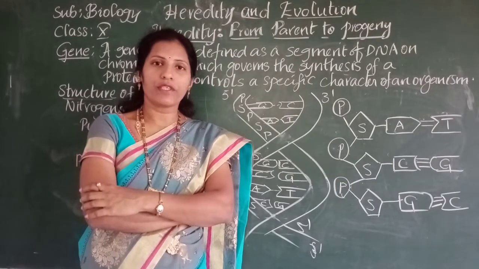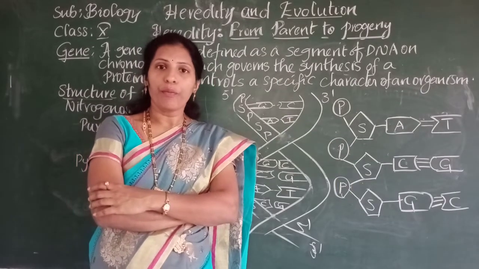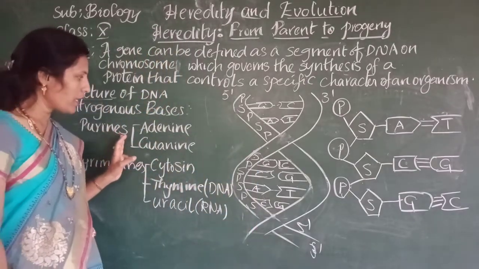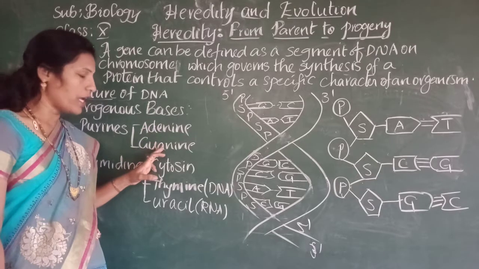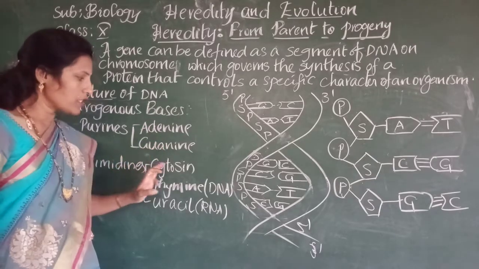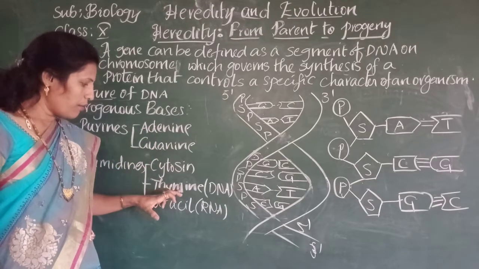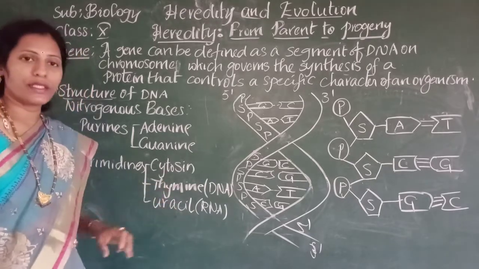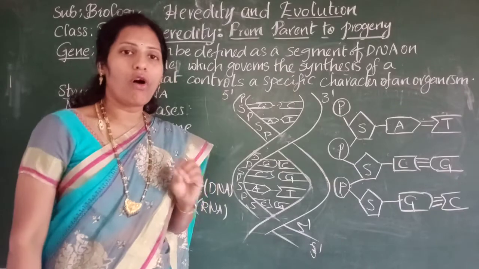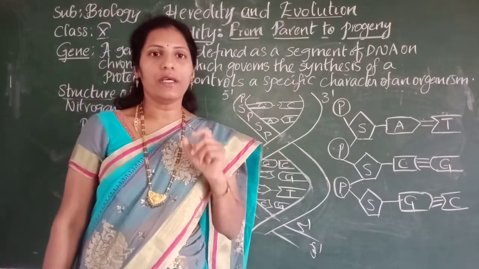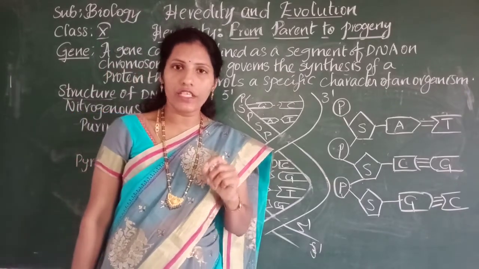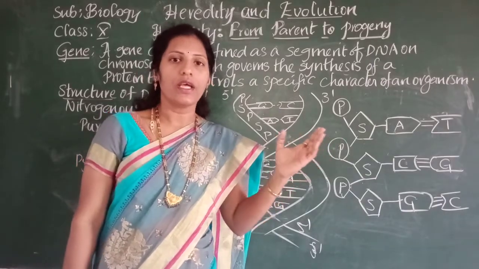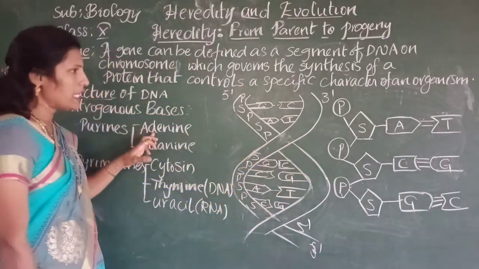There are two types of nitrogenous bases: purines and pyrimidines. Purines are again of two types, adenine and guanine, and pyrimidines are cytosine, thymine and uracil. So we have three types of pyrimidines, and purines will always bond with pyrimidines. That means purines will always form bonds with pyrimidines and pyrimidines bond with purines.